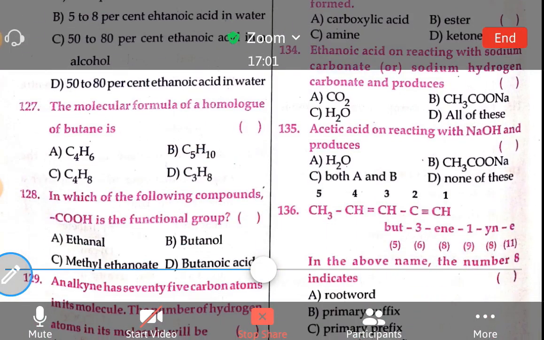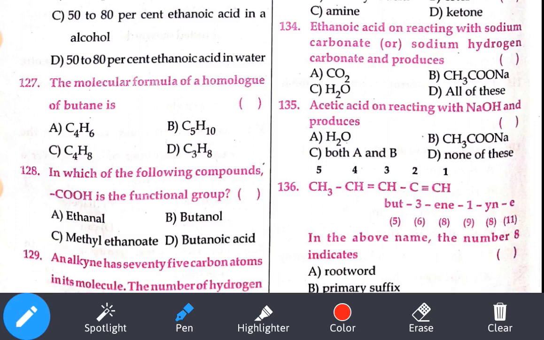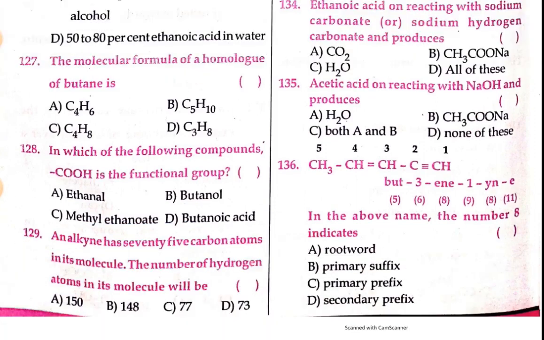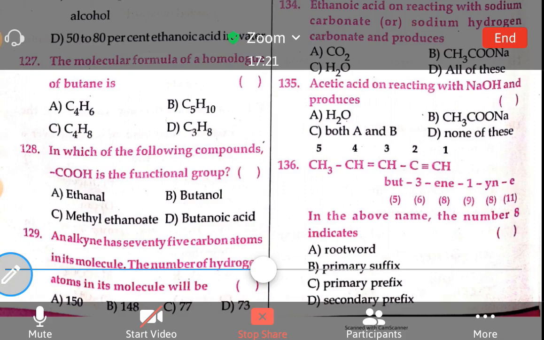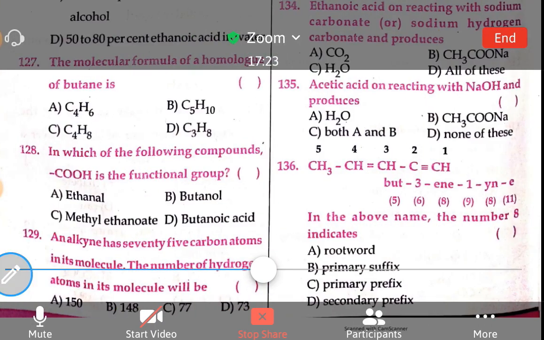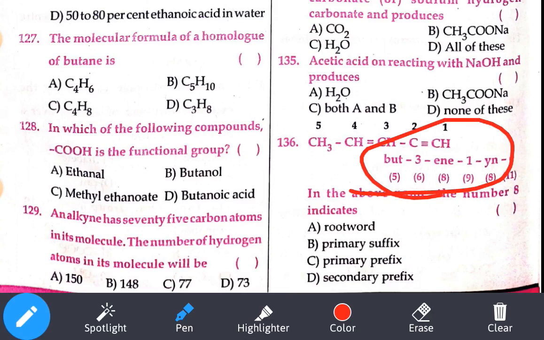Structure again given. Let's see the structure. Let me move upwards. CH3, CH, okay. They have given the name also here. So in the above name, number 8 is here and here they have given. Those are unsaturated compounds. Unsaturated means it should be a primary suffix, because secondary suffix tells about the functional group. Primary suffix, option number B is our answer. So 136 bits over. Let's see the next page.